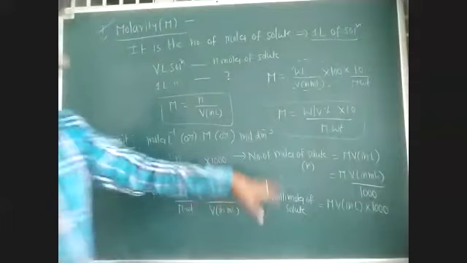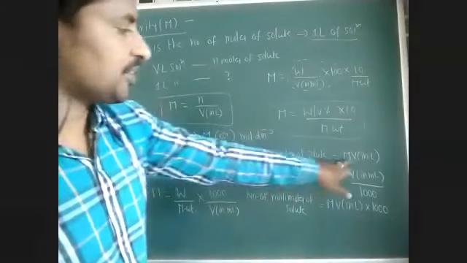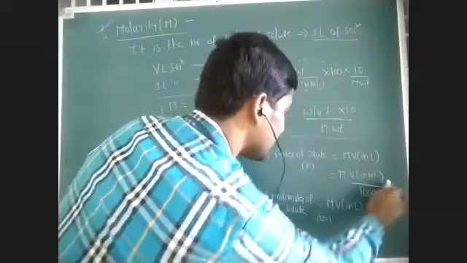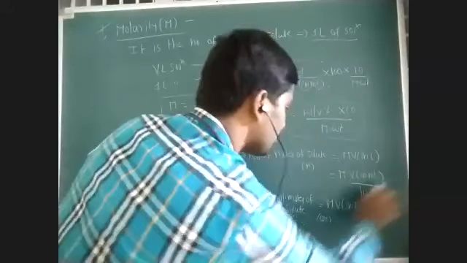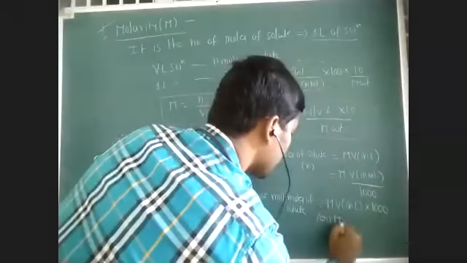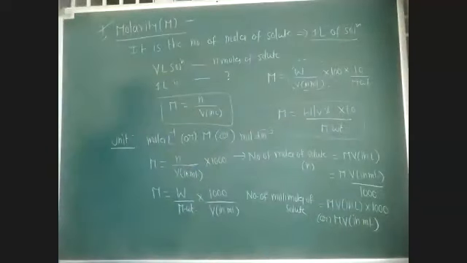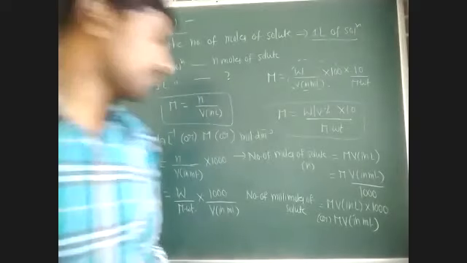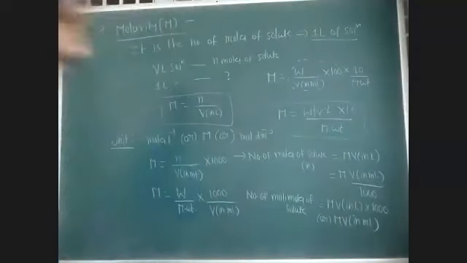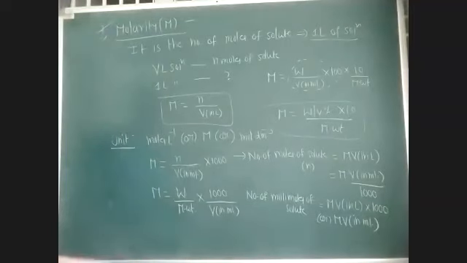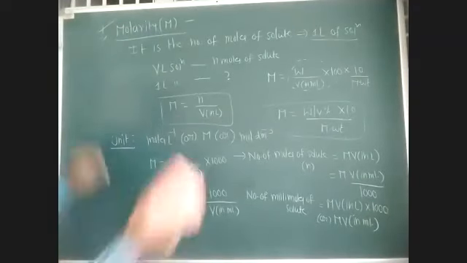If you multiply by 1000 here, the 1000 gets cancelled, so M into V in ml gives the number of millimoles of solute.